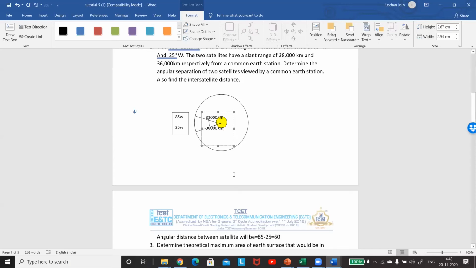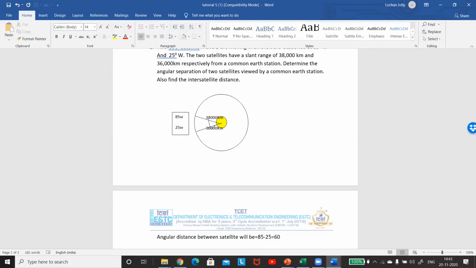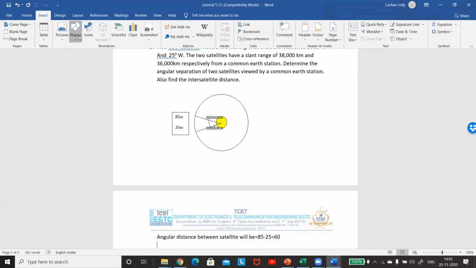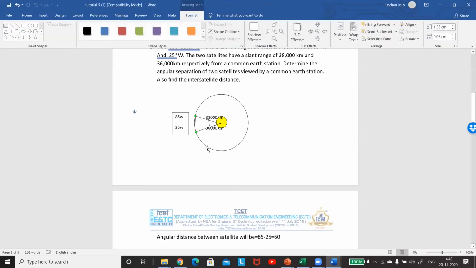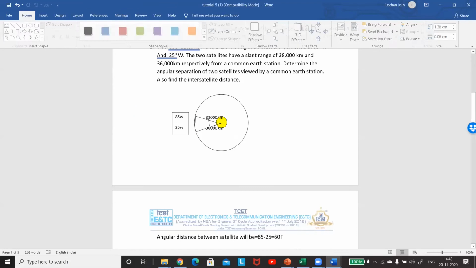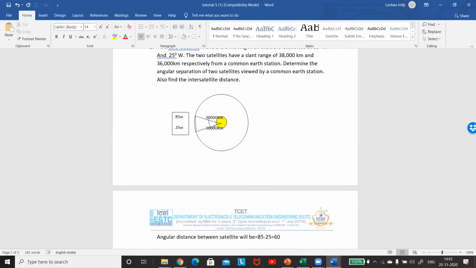We know this angle, which is 60 degrees. We know the two sides. Can anyone tell me, is there any way to find out the third side? That is, we are now interested in finding the inter-satellite distance, the distance between this satellite and this satellite. How will we find out? Can anyone tell me any formula? What will be the inter-satellite distance? What you are saying is 180. No, you cannot divide it by 2, Fatima, because it is not an isosceles triangle.